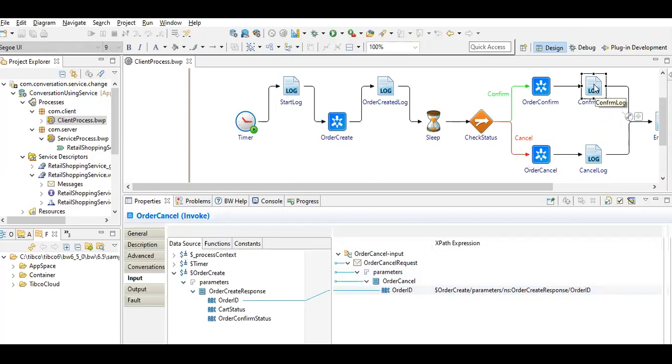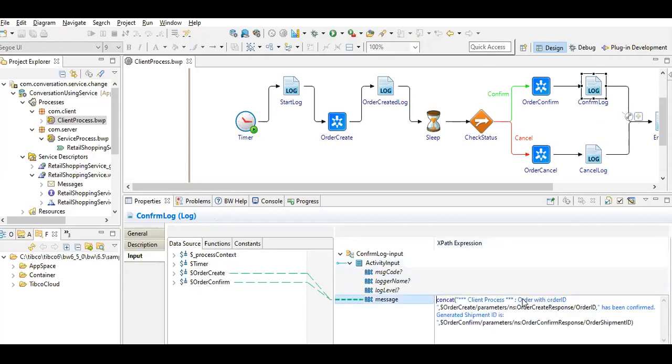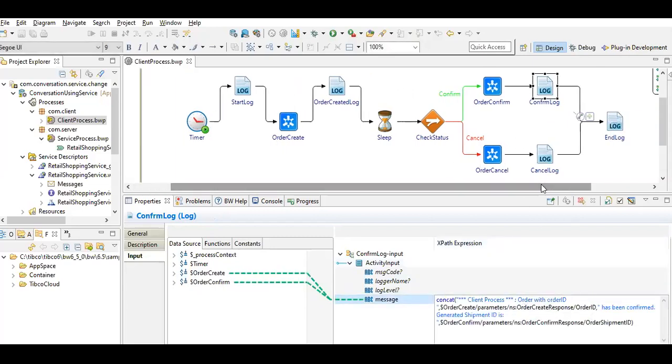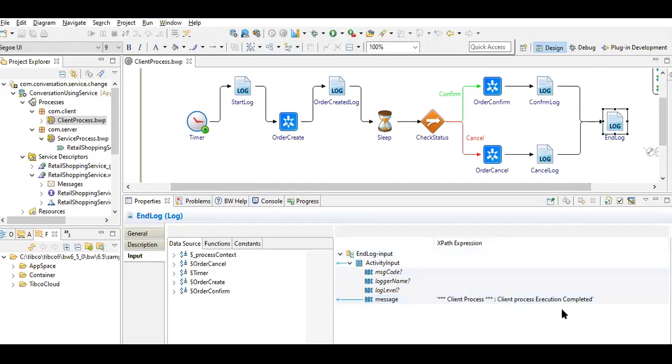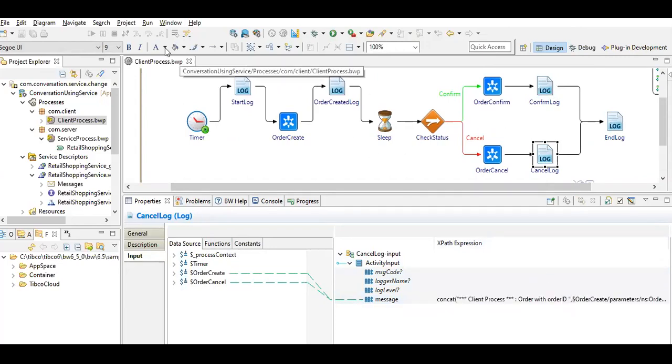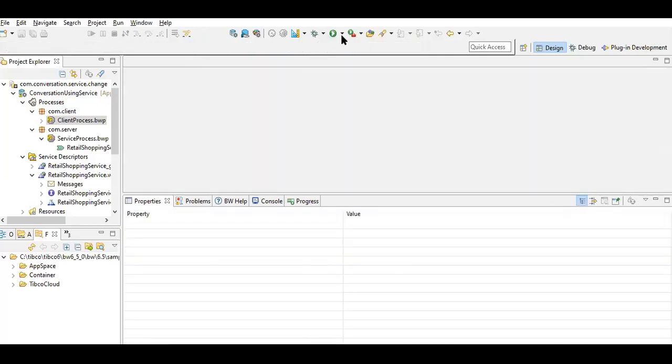Whatever response we are getting, we are logging it to make it more understandable, and we are simply ending the process. So this is for the confirm log, this is for the cancel log. So it is a very simple simulation we have done. Now we need to run it and see how this is going to work.